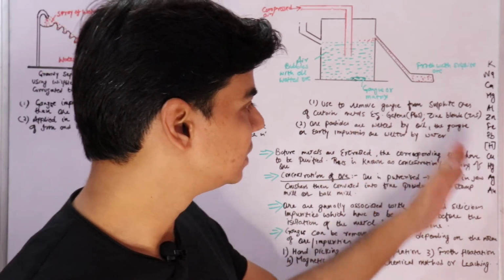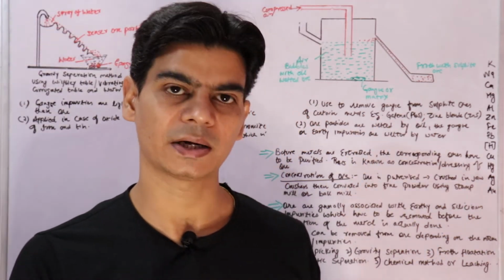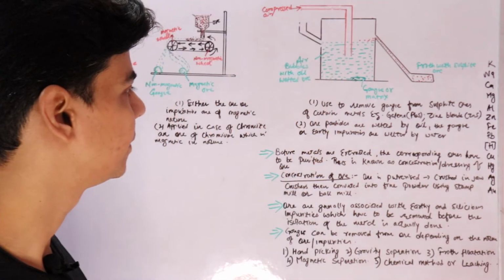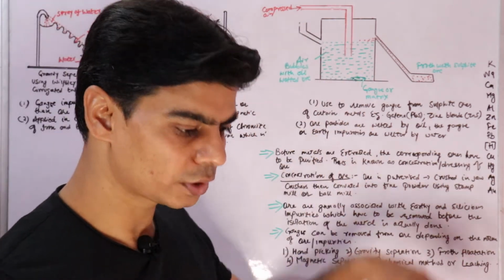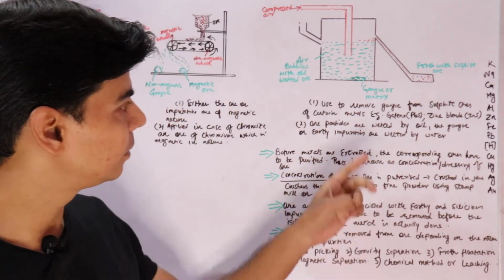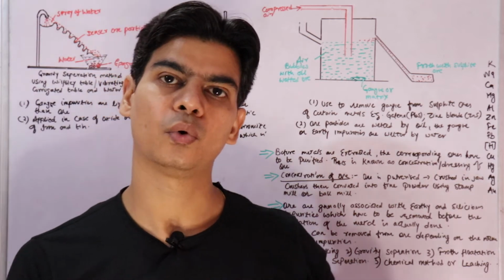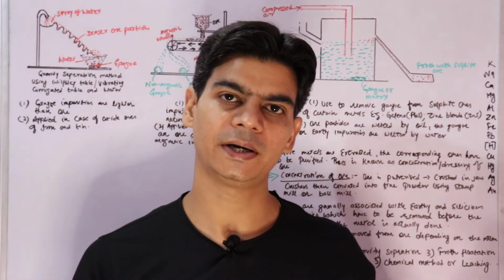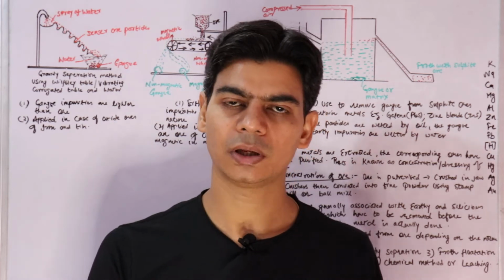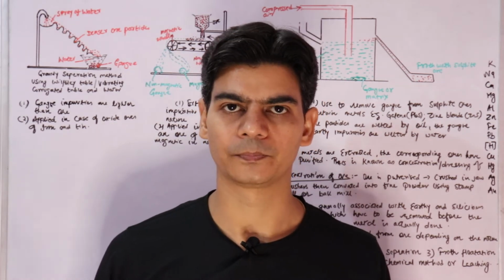So lead and zinc are extracted from their sulfide ores. And this froth flotation process is based on the principle that the ore particles will get wetted by oil, and your gangue particles or impurities are wetted by water, right?